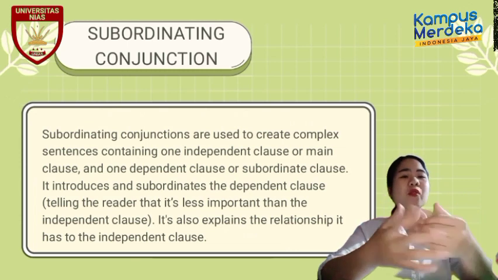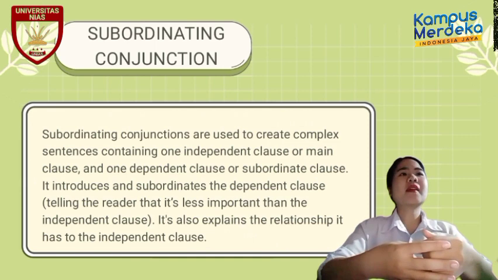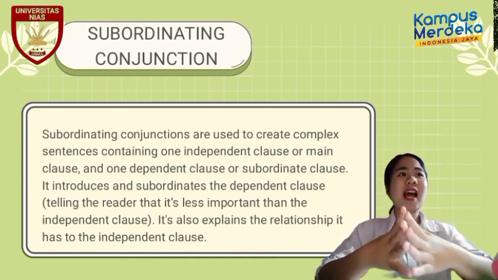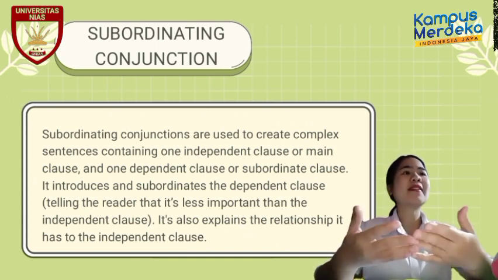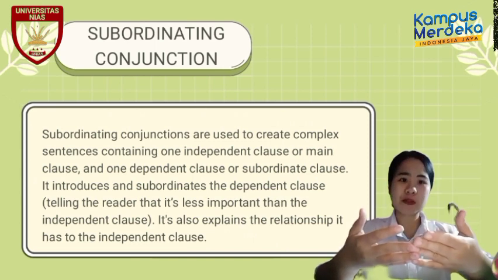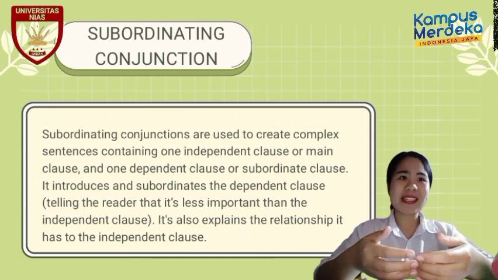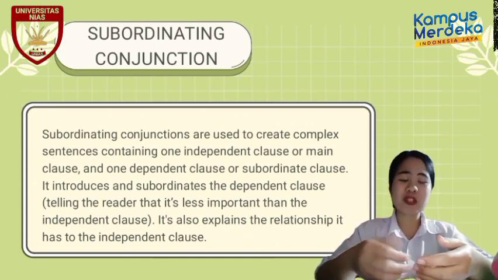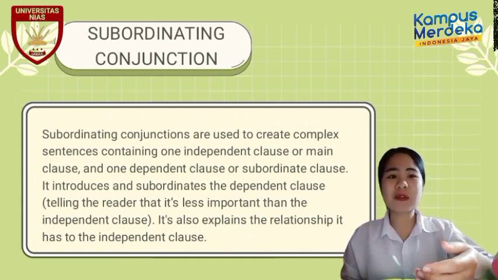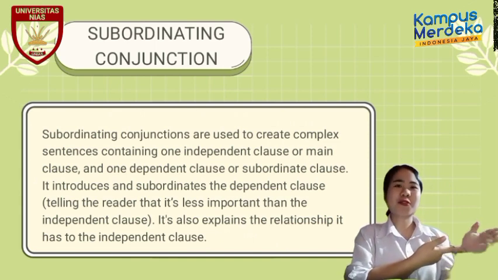In here, we are going to talk about the subordinating conjunction. Well, subordinating conjunctions are used to create complex sentences containing one independent clause or main clause and one dependent or subordinate clause. It introduces and subordinates the dependent clause. It explains what relationship it has to the independent clause. Same like my explanation just now, it is to make a relation between independent and dependent clause.